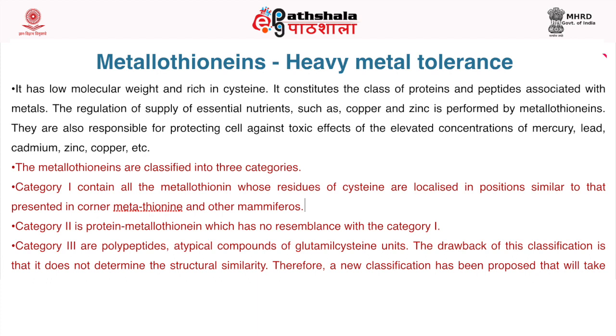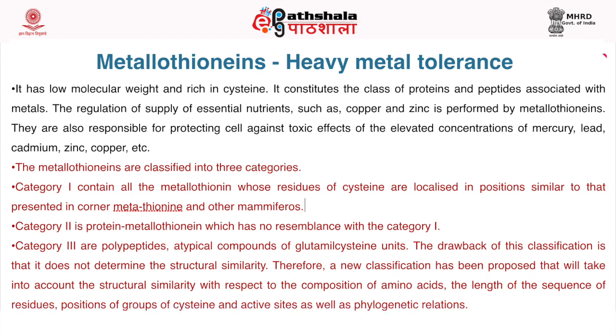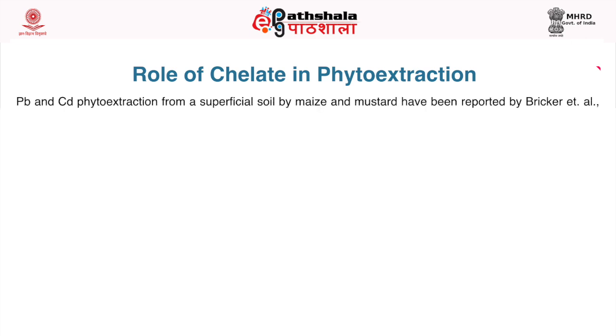The drawback of this classification is that it does not determine the structural similarity. Therefore, a new classification has been proposed that will take into account the structural similarity with respect to the composition of amino acids, the length of the sequence of residues, positions of groups of cysteine and active sites, as well as phylogenetic relations. Now, let me discuss the role of chelates in phytoextraction.